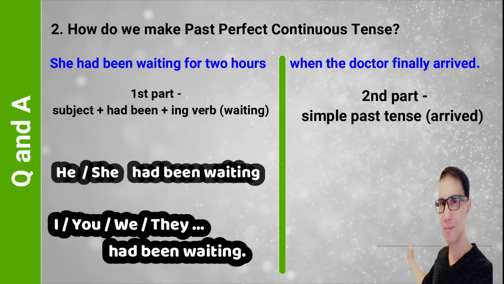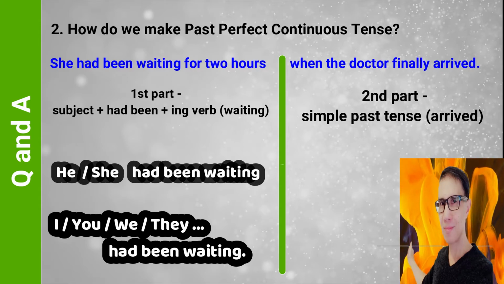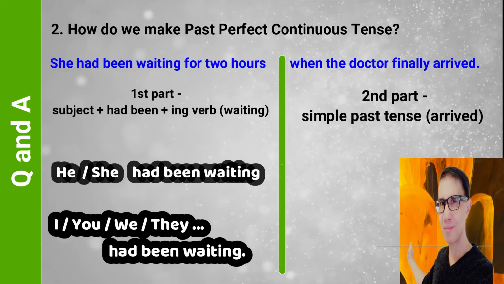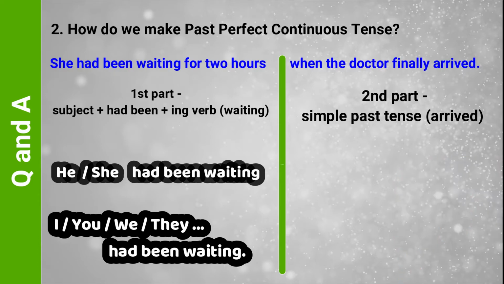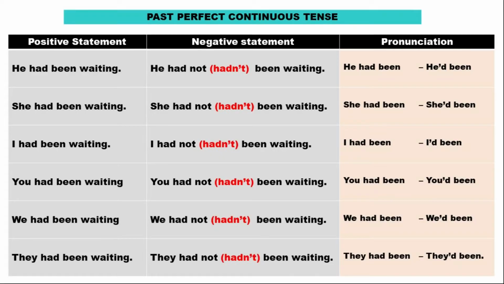The second part is when the doctor finally arrived. In the second part, you just have to use a simple past tense verb. In this example, the simple past tense verb is arrived. We just learned the meaning, structure, and usage of past perfect continuous tense.